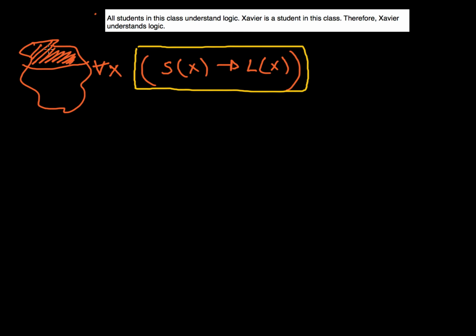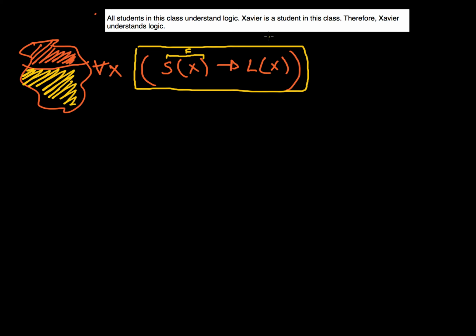So I do know that for everybody in the shaded orange path, it is going to be true, because everybody in the shaded orange path happens to be my student, and all students in my class understand logic. But for everybody who is not my student, which is this yellow region, the hypothesis becomes false, but the entire conditional statement is still going to be true, because it doesn't really matter what the conclusion is, whether it's true or false. It's still going to be true. The entire yellow box is still going to be true, which means that this box over here is true for every single X.